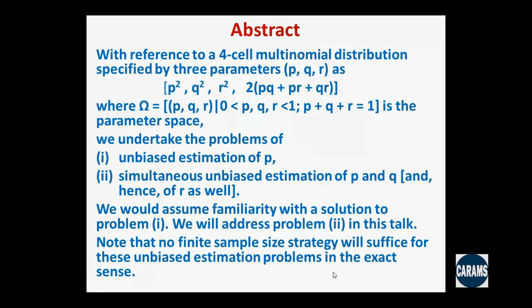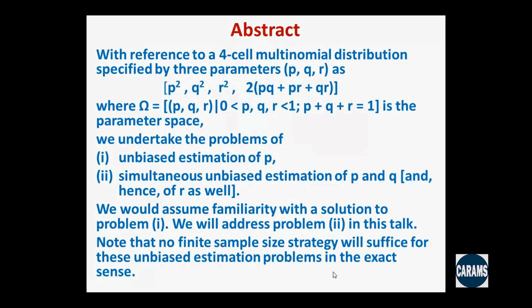The abstract says we have a 4-cell multinomial distribution specified by the 3 parameters P, Q, R. So the 4-cell probabilities are P squared, Q squared, R squared, and the last one is 2 times (PQ plus PR plus QR). So that the total is (P plus Q plus R) whole squared, and the parameter space takes care of P plus Q plus R equal to 1, strictly between 0 and 1.